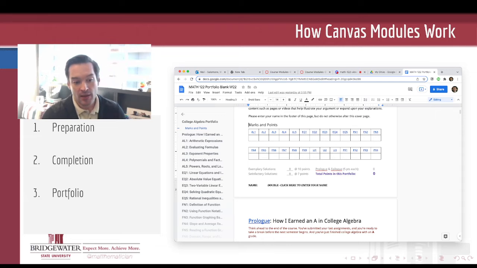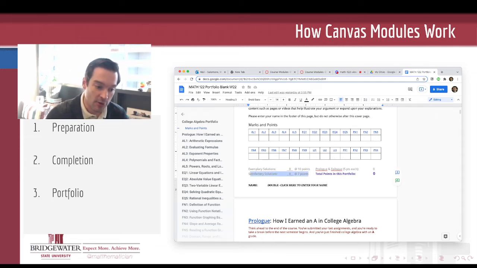And the rubric for that is that if your solution in your completion quiz was satisfactory, meaning that there was enough evidence for me to be able to say, yes, you learned this topic and you don't need any re-instruction on it, but there might be some minor gaps or things that you might want to work on, but it's satisfactory enough for you to earn credit. Satisfactory solutions that appear in your portfolio will earn 7 points each for the semester. In order to earn a full 10 points for a solution, it needs to be exemplary in your portfolio.